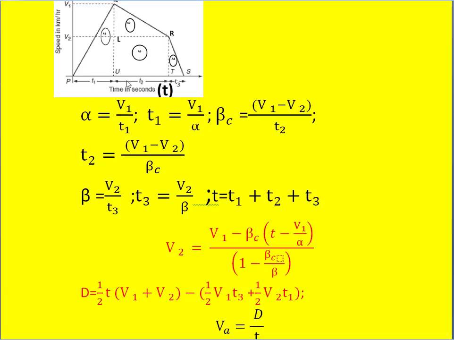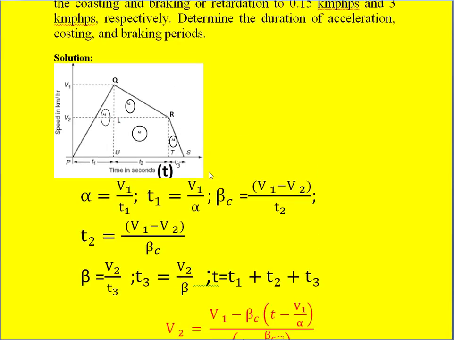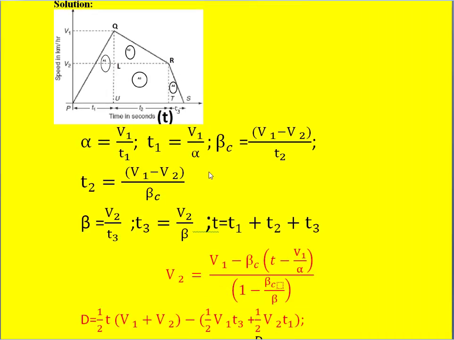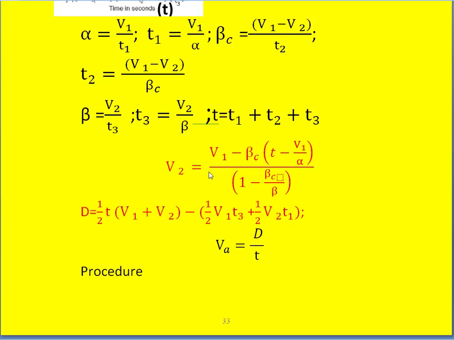So here the main problem is to get T2 and T3. We do not know what is V2, so we have to calculate V2. To get V2 there is no direct equation, but indirectly he mentioned the average speed, that is the distance traveled between these stops divided by the actual time of run. This is the clue. You know D and you know VA, so from this we can calculate small t, which is equal to T1 plus T2 plus T3.